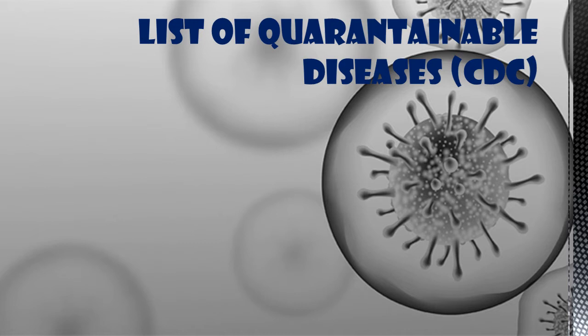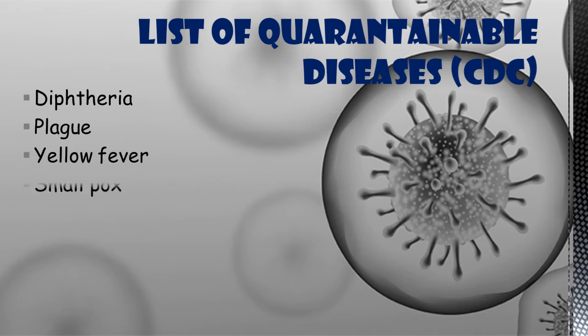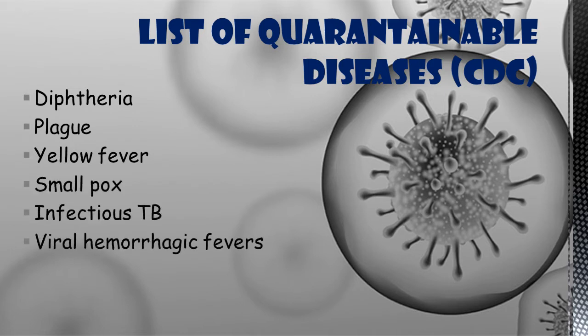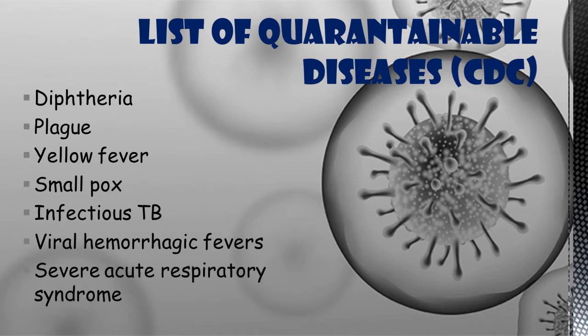Let's see the list of quarantinable diseases according to the Centers for Disease Control. Those are, one among them is diphtheria, another one plague, then yellow fever, then smallpox, infectious TB, viral hemorrhagic fevers, and finally the thing which we are suffering now, that is severe acute respiratory syndrome, SARS.